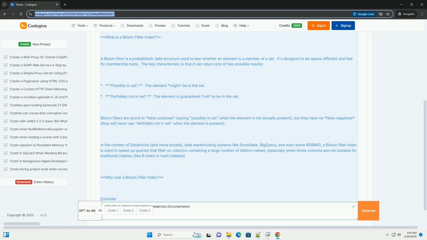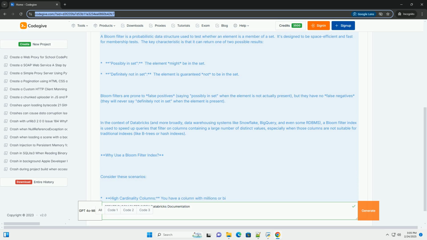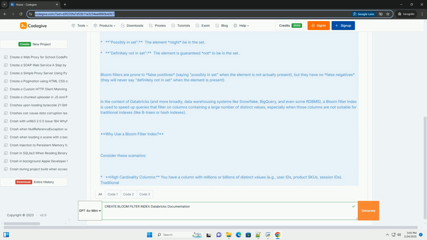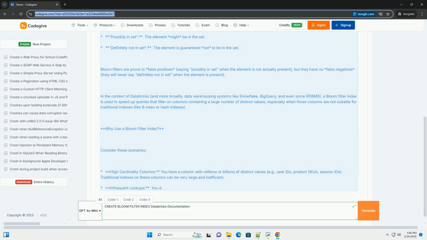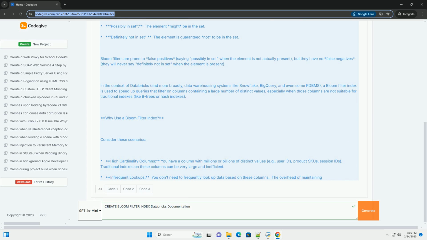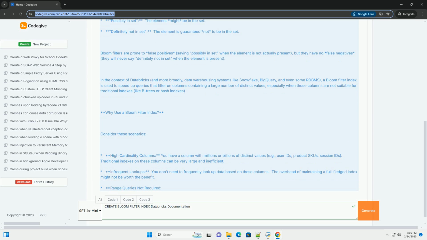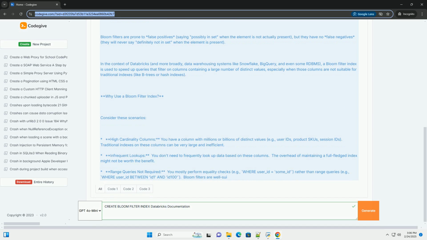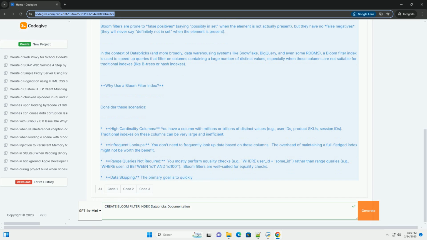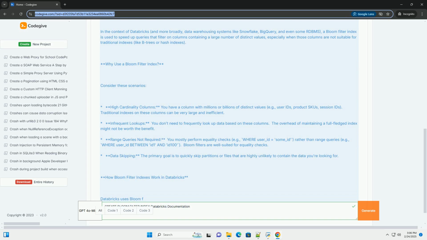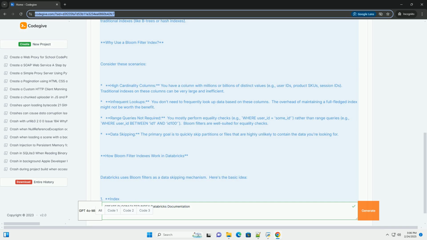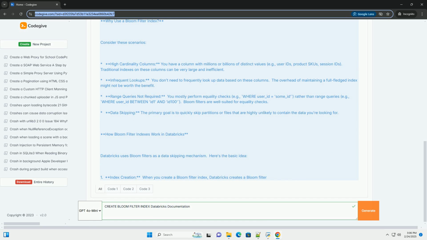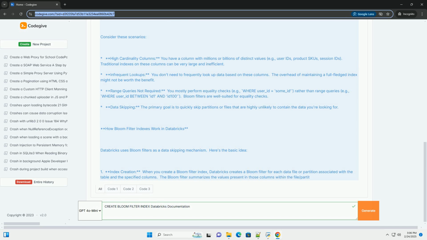The key characteristic is that it can return one of two possible results. Possibly in set: the element might be in the set. Definitely not in set: the element is guaranteed not to be in the set. Bloom filters are prone to false positives, saying possibly in set when the element is not actually present, but they have no false negatives. They will never say definitely not in set when the element is present.